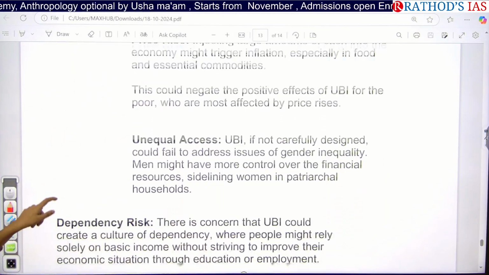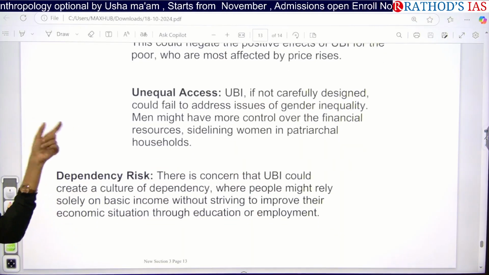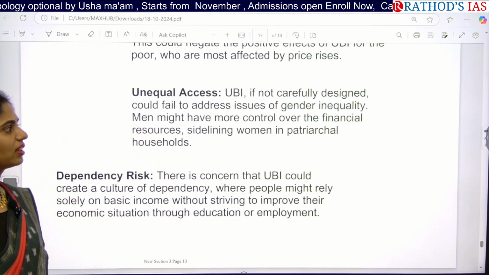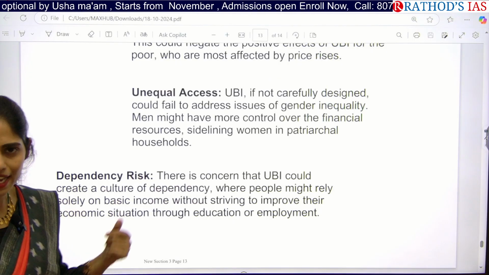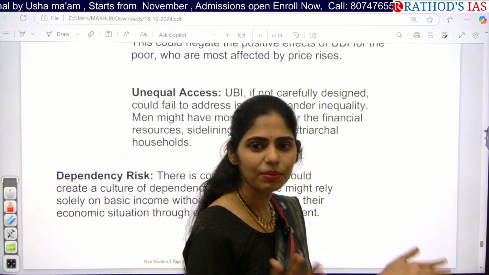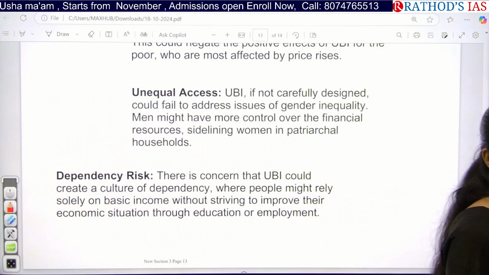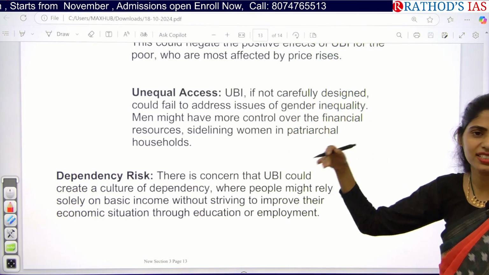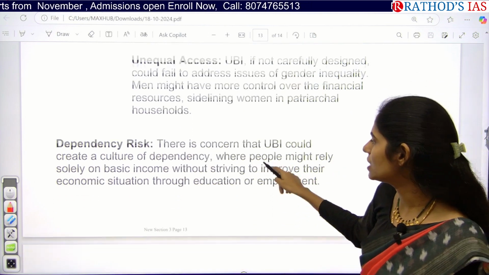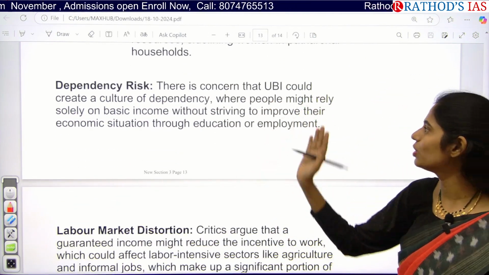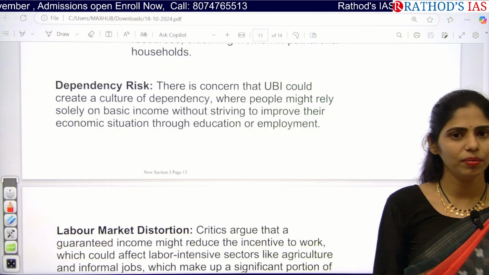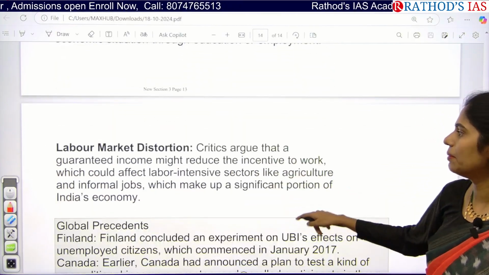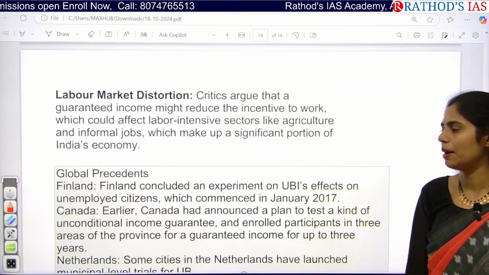And next here is unequal access. UBI is not carefully designed to address gender inequality. As I said, how will income inequality be decreased, or how will gender inequality be decreased? There is no proper design of this plan. And this will further lead to a dependency risk of women on men. And labor market distortion can also happen.